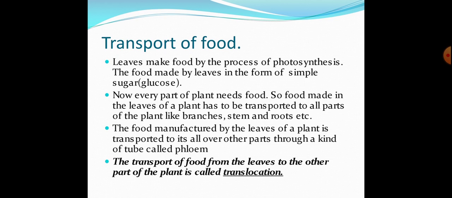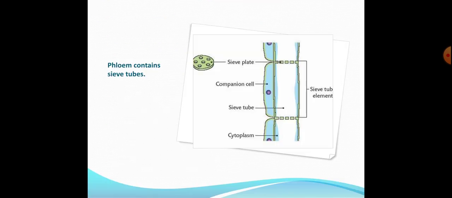The movement of material such as hormones through phloem depends on the action of living cells called sieve tubes. Now here I want to show you the diagram of phloem tissue. Students, as you all know, phloem tissue is made up of four types of cells. What are these cells? Sieve tubes, companion cells, phloem fiber and phloem parenchyma. You all have learned this in ninth class.